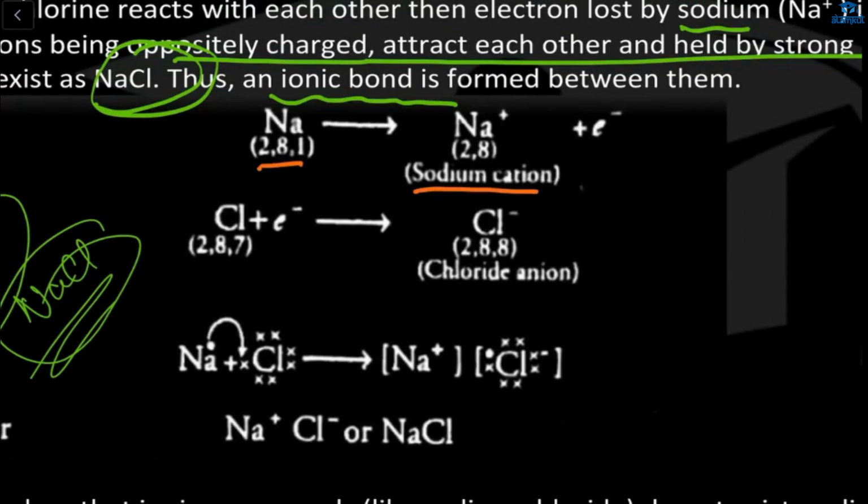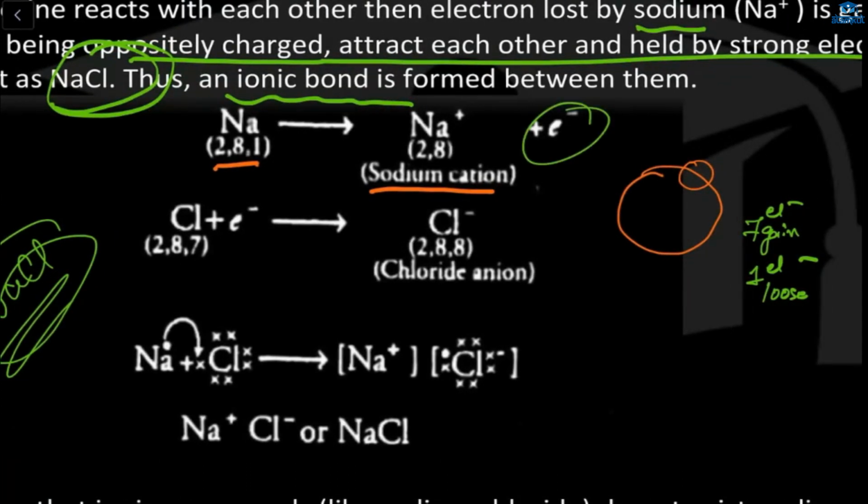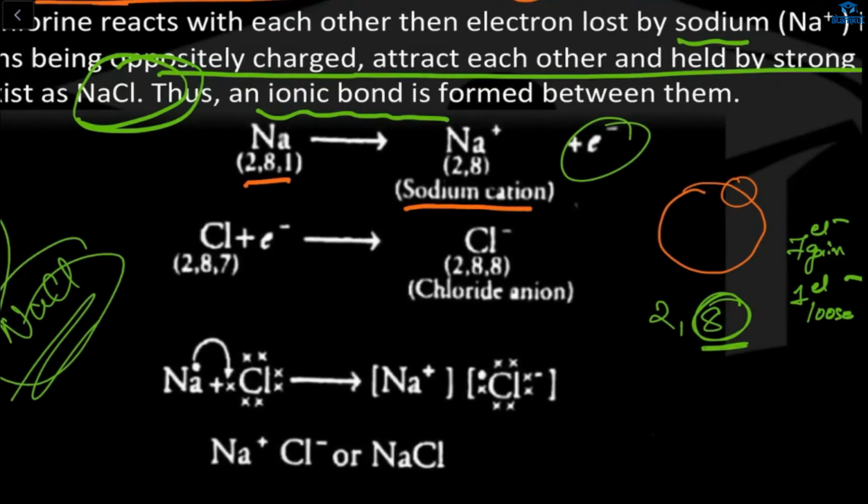Now this is your sodium, which is 2, 8, 1. In the outermost orbit there is only one electron. For sodium, it will be easy to either gain 7 electrons or lose one electron. What will be easy? Losing one electron is easier. So it will become 2, 8. Here your outermost orbit is complete, right? Your octet is complete. Losing one electron is easier for sodium rather than gaining all 7 electrons.